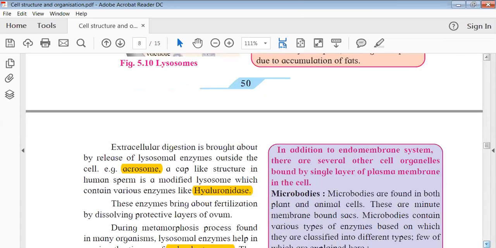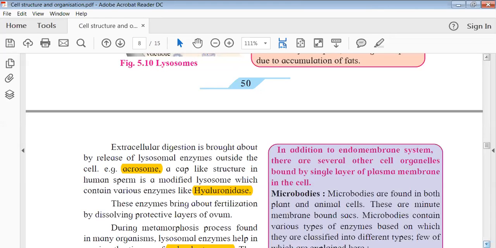there is another type of digestion, that is extracellular digestion. The name itself is the same. In intra, what was happening? Within the membrane-bound organelle, hydrolytic enzymes were playing their role and breaking it down, right? But in case of extracellular digestion, the enzymes are actually released by the lysosome outside. That means if I have to degrade something, the cell will release the enzymes outside and then the enzyme will show its function.